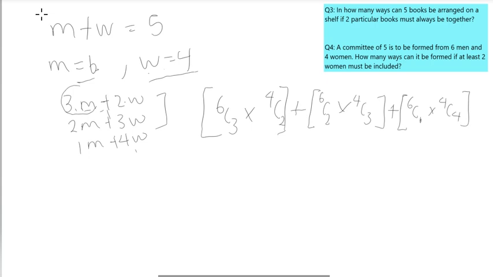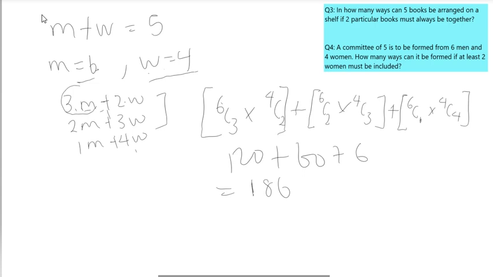So now let's solve this. I'm going to use my calculator because I don't want this to be too bulky. We have 6 combination 3 times 4 combination 2, which gives us 120, plus 6 combination 2 times 4 combination 3, which gives us 60. Then the last one is 6 combination 1 times 4 combination 4, which gives us 6. When we add all this together, we have 186. So this is how many ways we can make a committee of 5 from 6 men and 4 women if at least 2 women must be included.